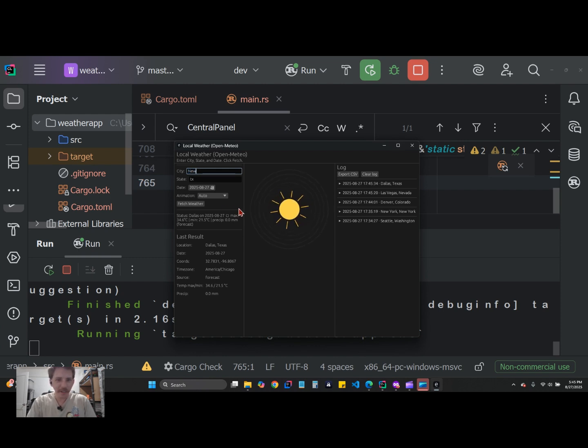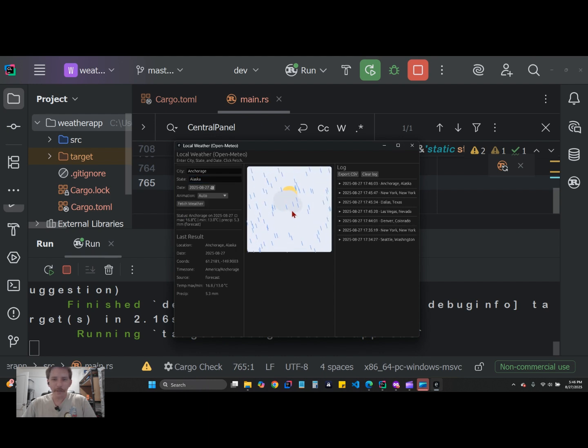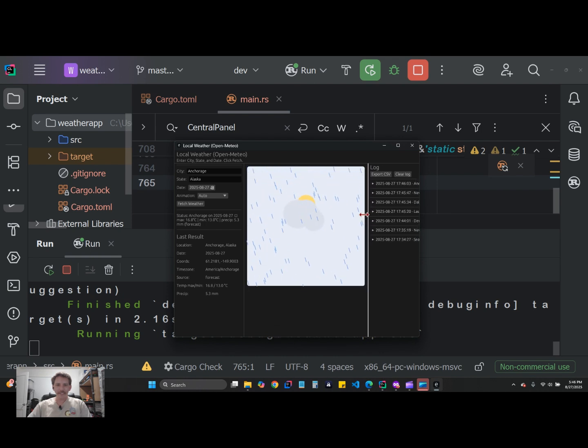Now let's try this one again. Okay, about to wrap this up. Fetch weather. Huh. Looks like it's sunny in a bunch of places. All right. Well, I was hoping to find us a really snowy place. Let's try this. Anchorage, Alaska. Let's try Alaska. Anchorage, Alaska. It's bound to be snowing there, right? No. I'm not sure if it does snow. So far I see a sun and some rain animations, but that's kind of cool though, considering it's in Rust. So, yep, there you have it.